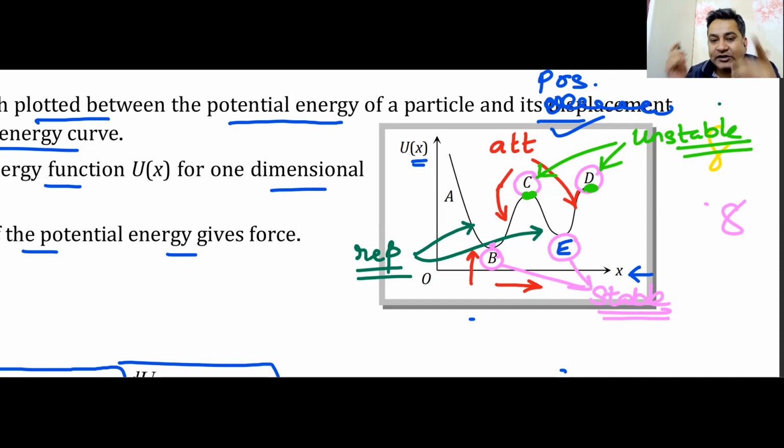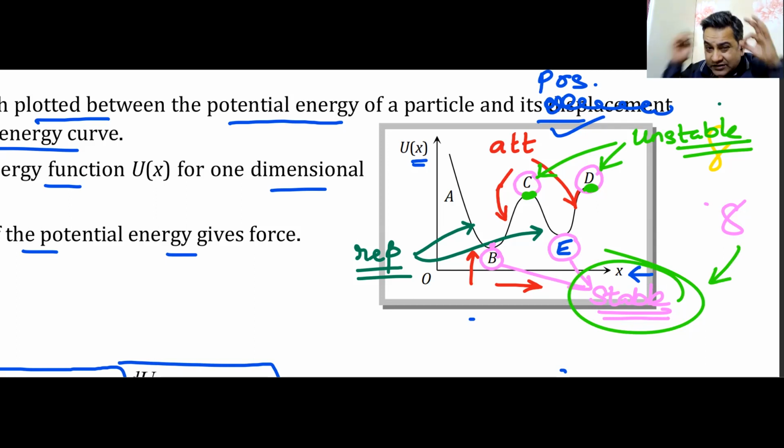The next question is, where will it try to come back? Towards which point is it going to move? If it's on the top of the hill, high energy, and I push it, towards which point is it going to move? It will go either to B or to E. That means it will always move to a point of stable equilibrium. So every body in this entire universe always wants to come to stable equilibrium.